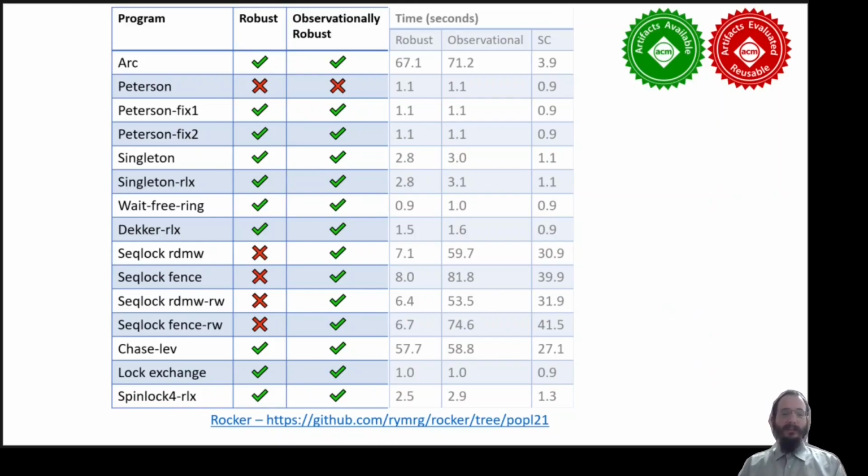Finally, we benchmarked Rocker in order to see the amount of time it takes to verify robustness for programs. And indeed we saw that SecLock is correctly identified as not robust, but is observationally robust.